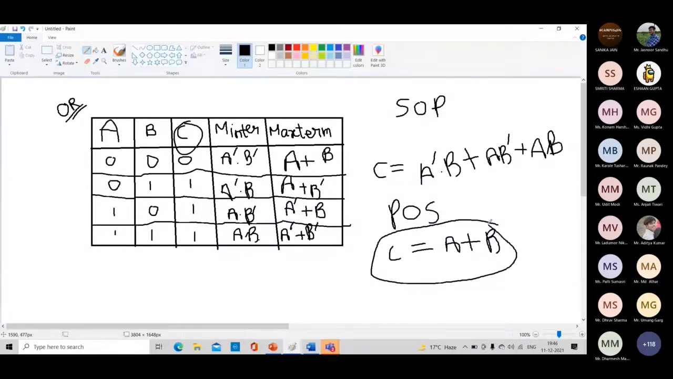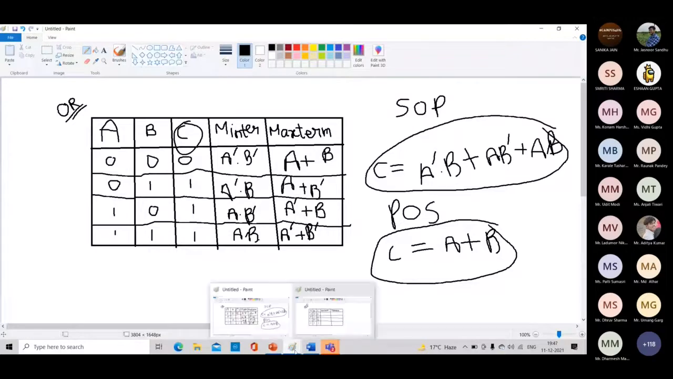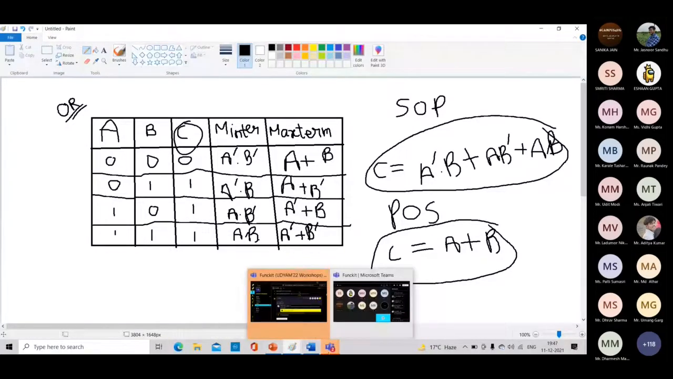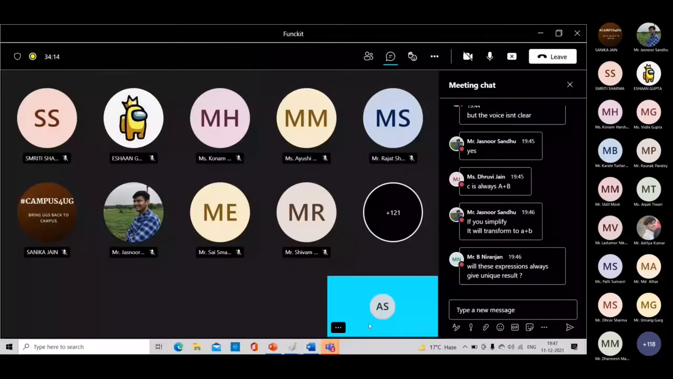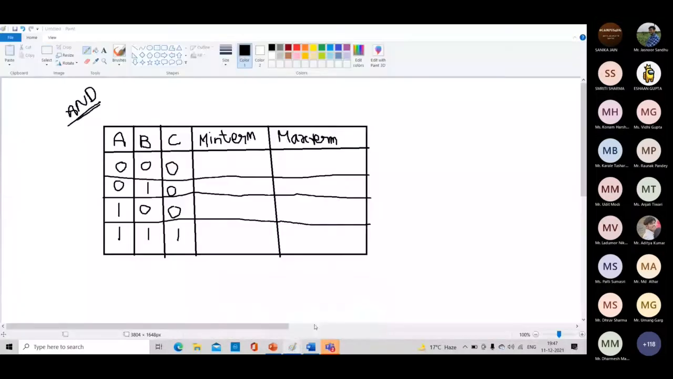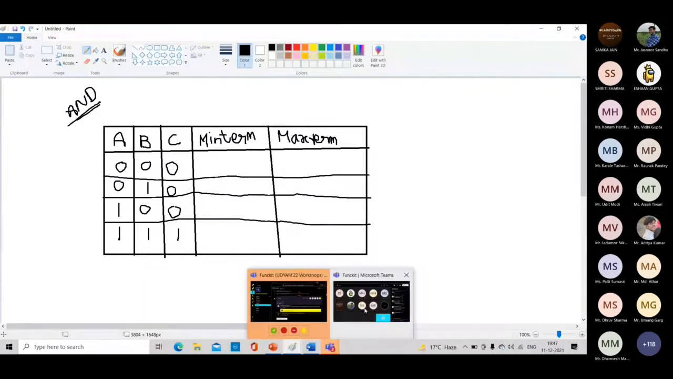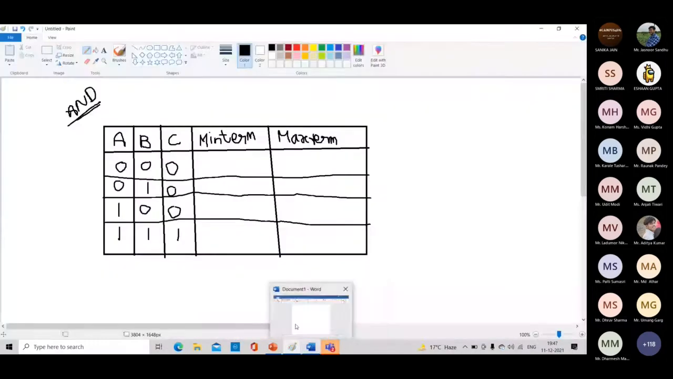Okay, is it clear now, SOP or POS, or should I teach again? Anyone? Okay, so let's solve another question. We have to write the minterms and max terms, and the SOP and POS expressions for the AND gate. Please write in the chat box so let me know that you guys are clear about SOP and POS.